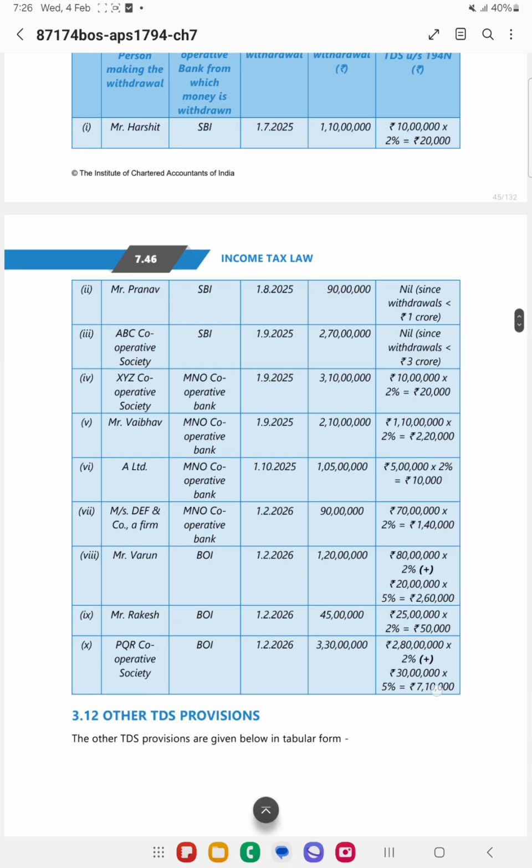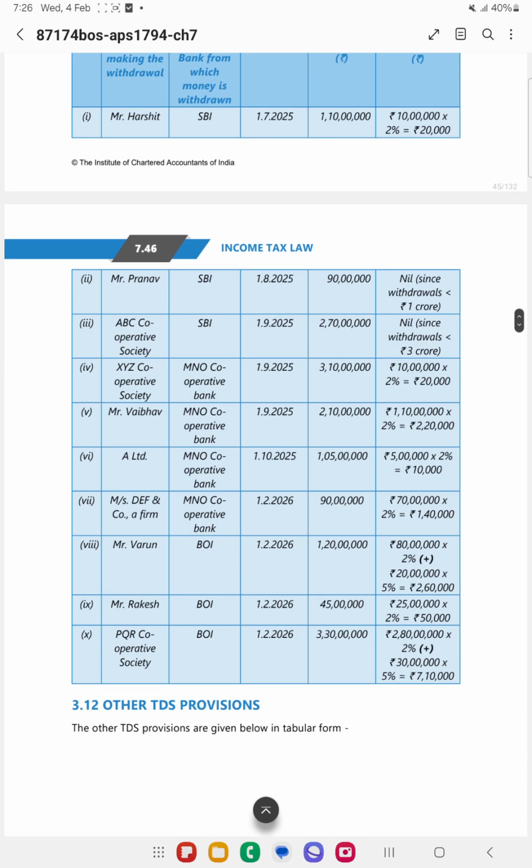Now Mr. Pranav is withdrawing 90 lakhs, that is less than 1 crore, from SBI. So no 194N applicability. ABC Cooperative Society is withdrawing from SBI 2 crore 70 lakhs. Since the amount is less than 3 crores, there is no applicability of 194N.